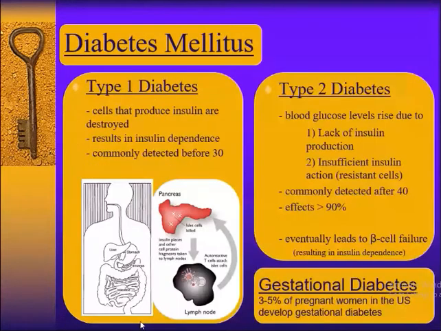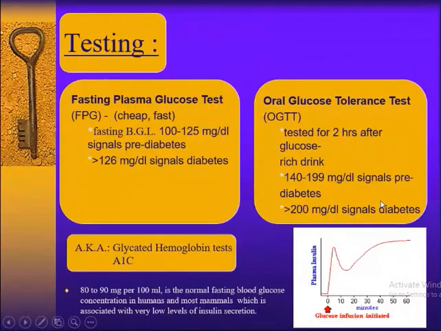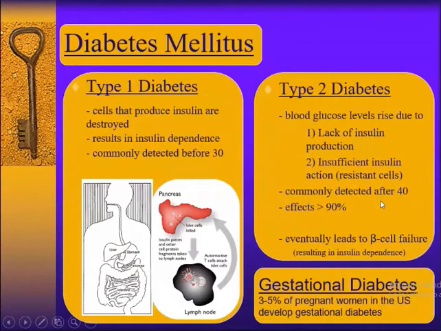And then diabetes type 1 and type 2. In type 2 there is a lack of insulin production and insulin action, with resistant cells. It is commonly found in people above 40 years of age. In type 1, the cells that produce insulin are destroyed, usually below 30 years.